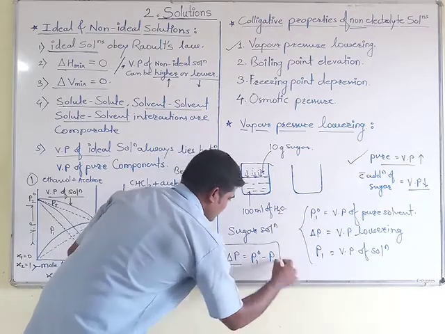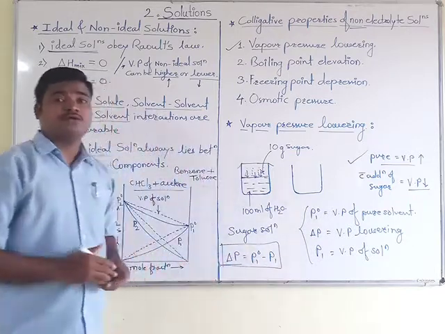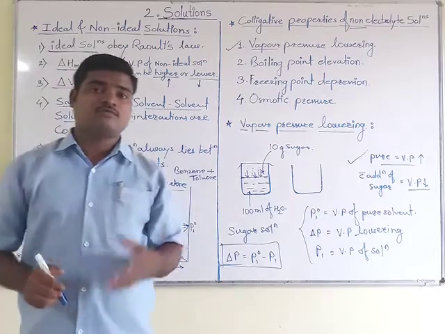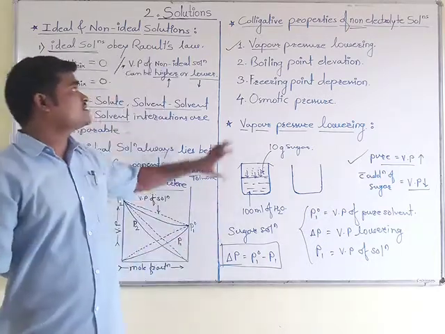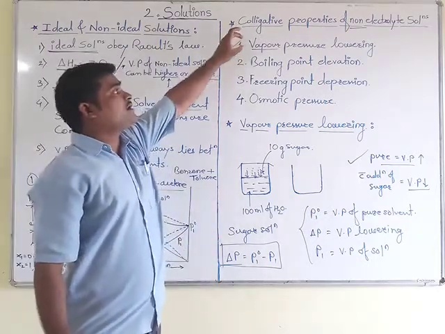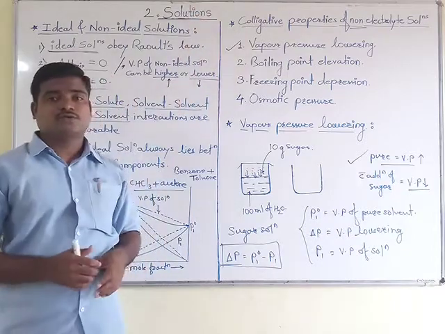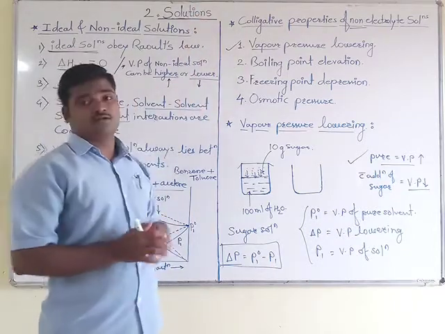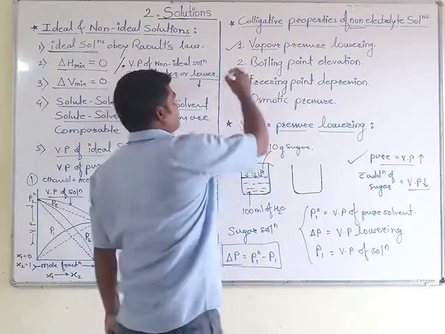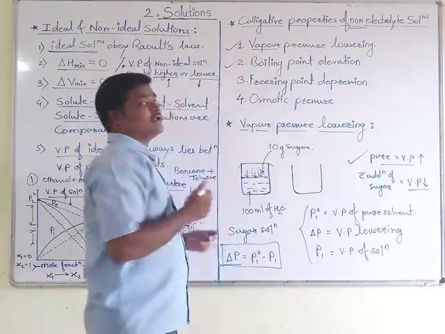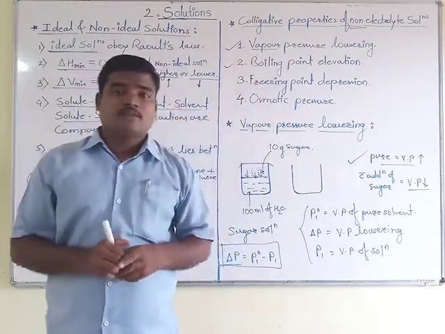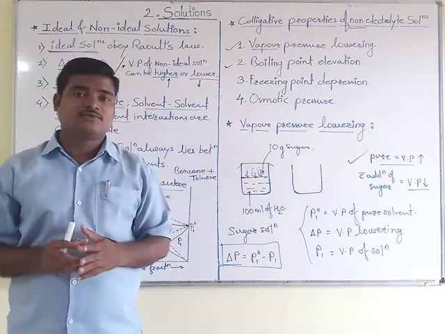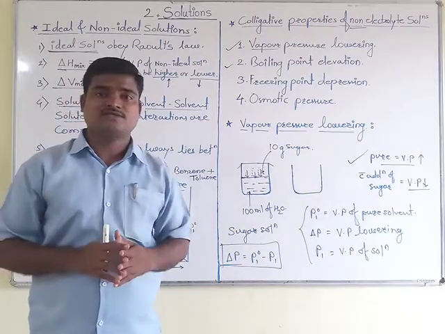This is nothing but vapor pressure lowering, or lowering of vapor pressure. So this is the first colligative property of non-electrolyte solutions, which we have completed here. In the next lecture we will see boiling point elevation. These are the important points we have covered in today's lecture.